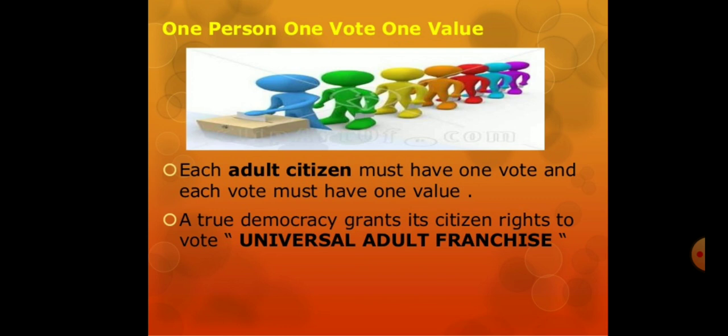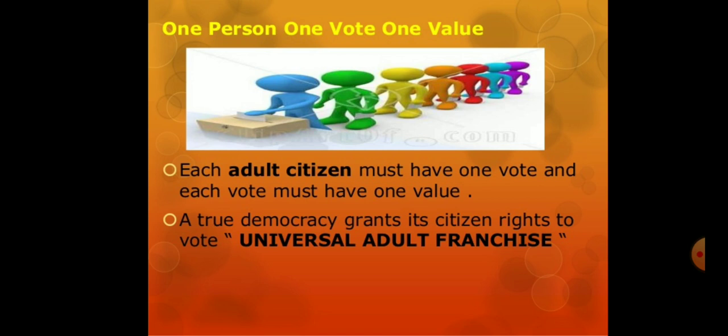Next we come to another important feature of democracy: one person, one vote, one value. Each adult citizen must have one vote and each vote must have one value, so that the government could be called a democratic one. Adult citizen means a certain age. On reaching that age, a citizen can vote to elect his or her representative. So this is what we know as adult citizen.